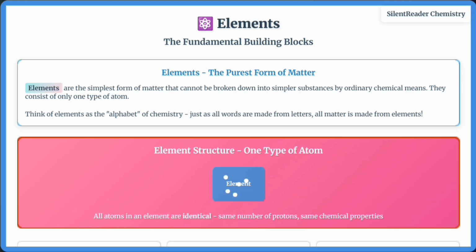Elements are classified as metals like iron and gold that are shiny and conductive, non-metals like oxygen and carbon that are often dull and poor conductors, and metalloids like silicon that have properties of both. There are 118 known elements, each with unique symbols and properties, organized in the periodic table. Famous elements include oxygen for breathing, carbon for life molecules, gold for jewelry, and silicon for computer chips.